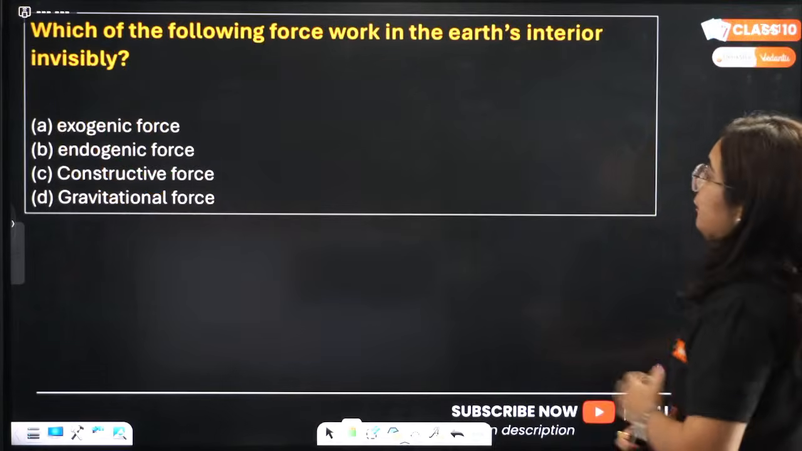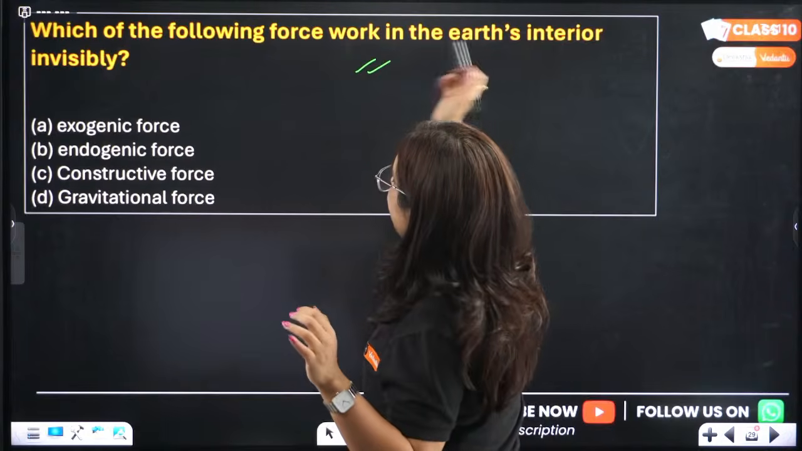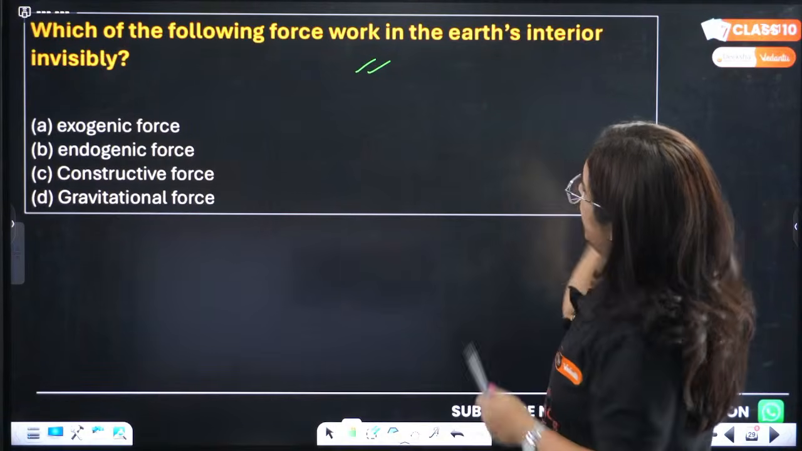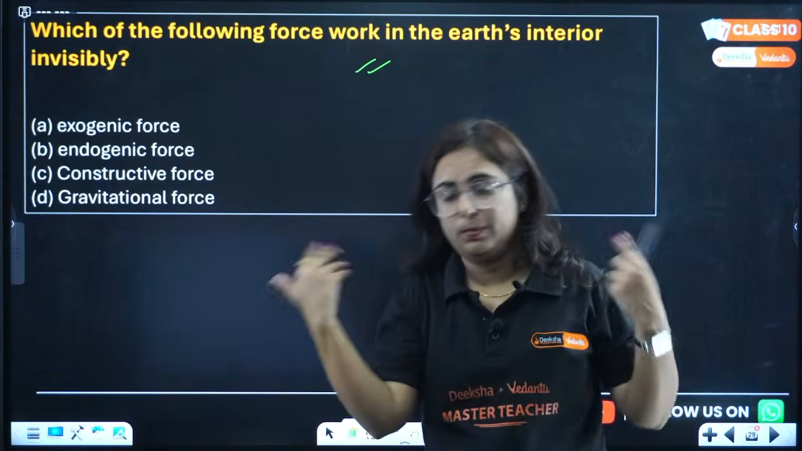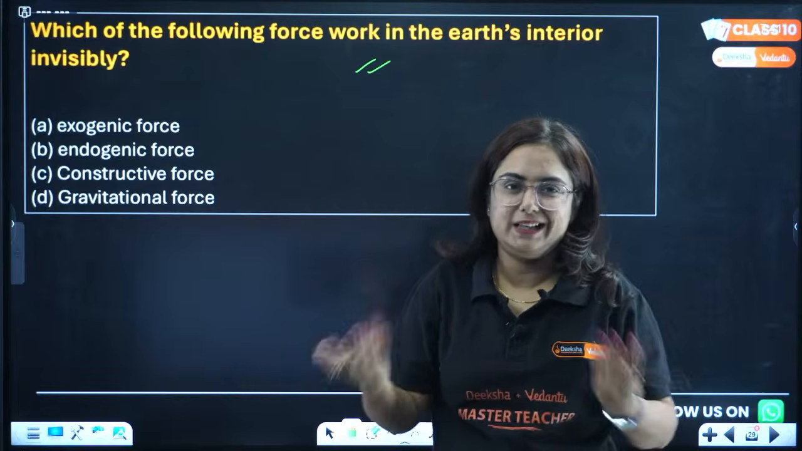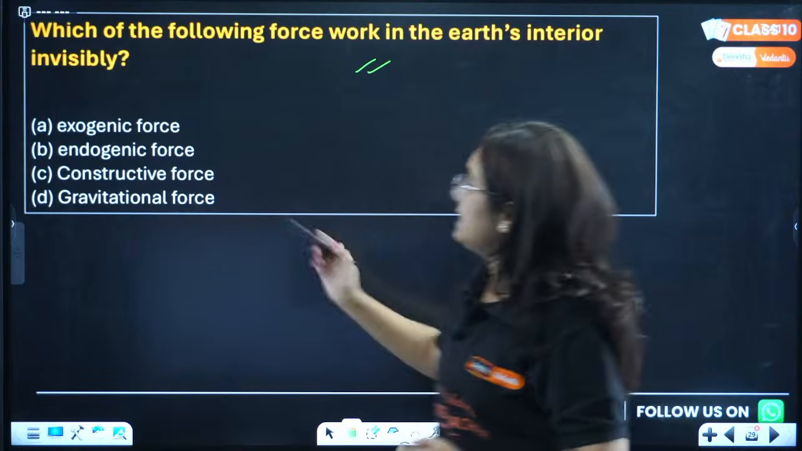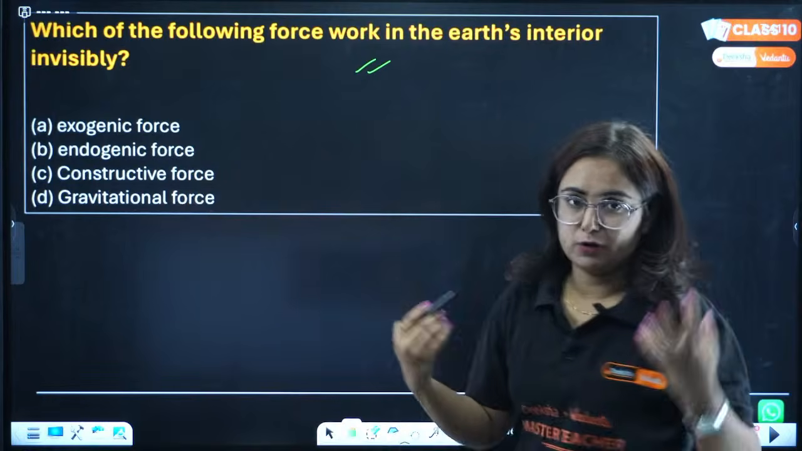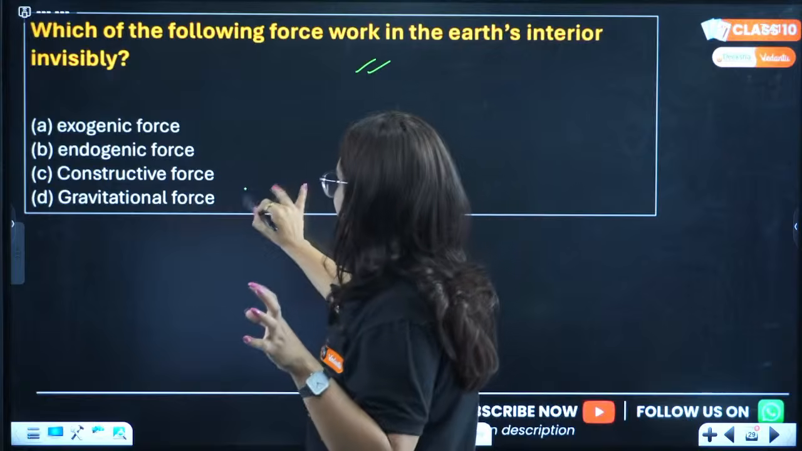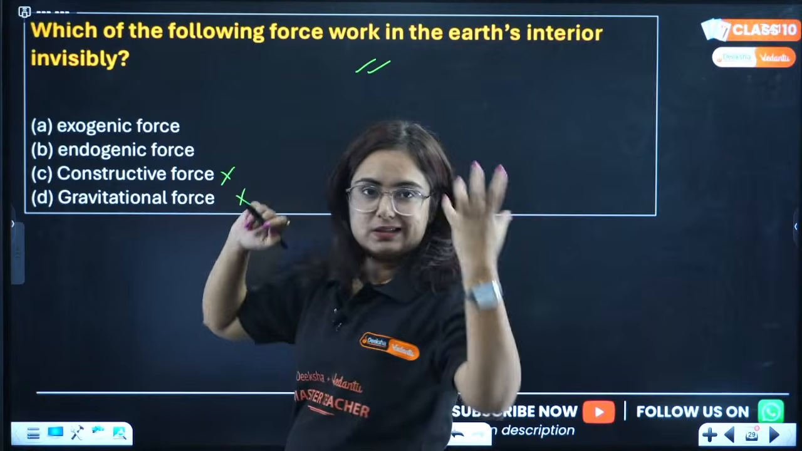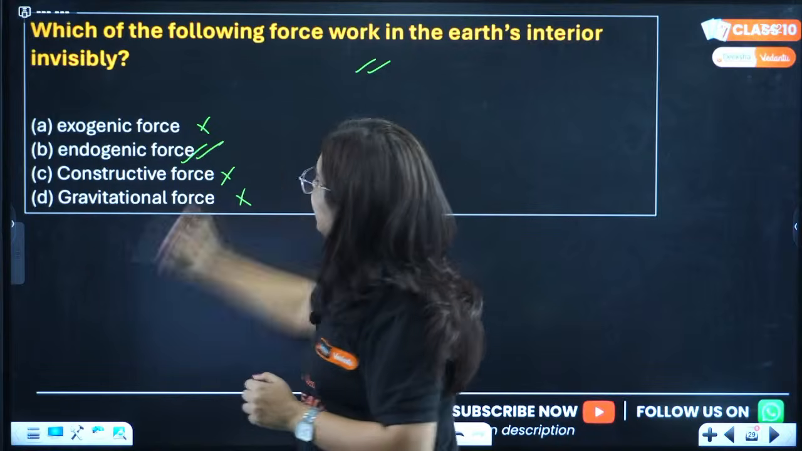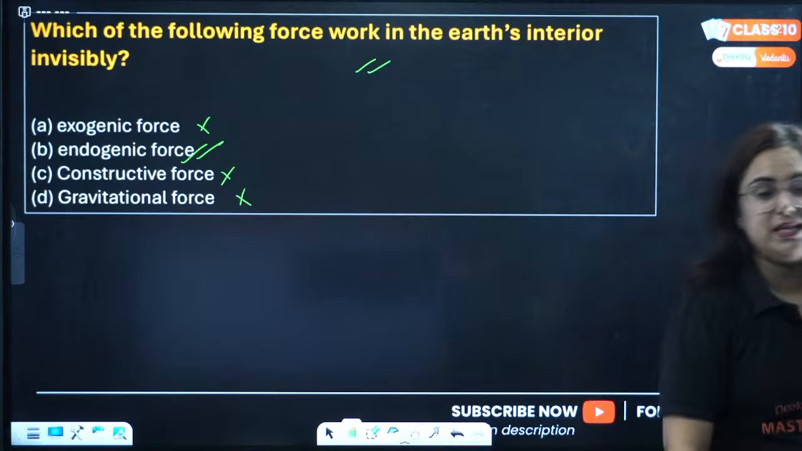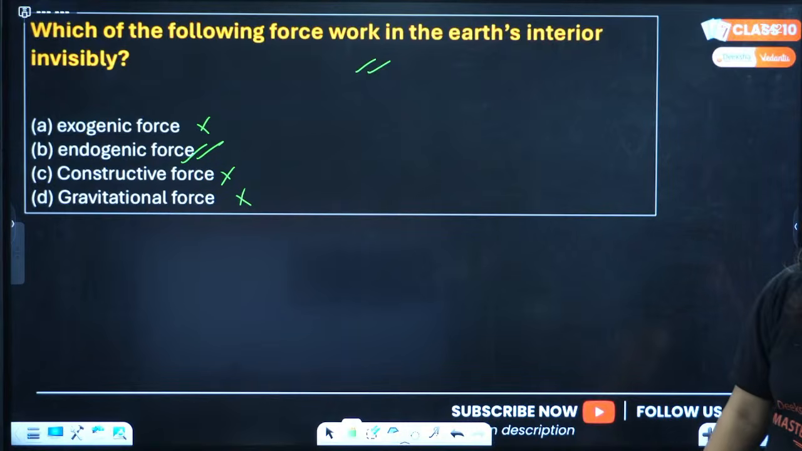Then we have: which of the following forces in the earth's interior work invisibly? It works in the earth, but we cannot see it, because obviously we can't go inside the earth and see that. Is it exogenic, endogenic, constructive, or gravitation? Gravitation is not inside the earth crust. There is no constructive force inside the earth crust. Exogenic is outside the earth crust. So B is the correct answer, that is endogenic forces. Clear to all of you?